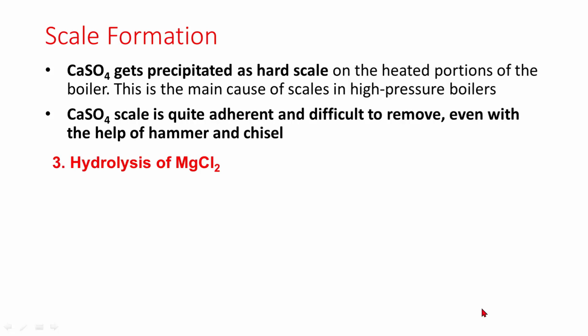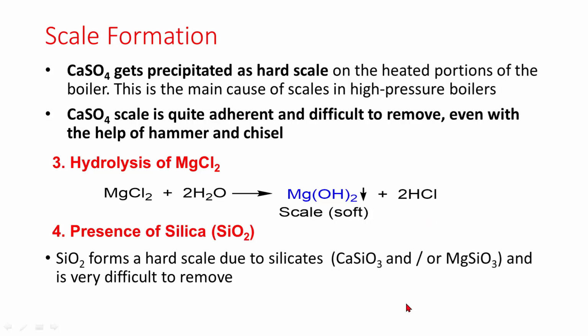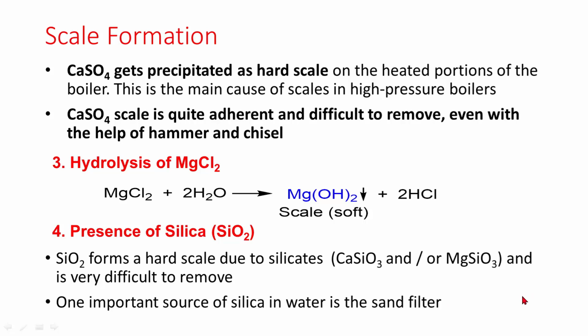Hydrolysis of magnesium chloride: magnesium chloride with water gives rise to precipitates of magnesium hydroxide, which give rise to a scale which is soft. Presence of silica: silica forms hard scale due to calcium and magnesium silicates, which are very difficult to remove. An important source of silica in water is the sand filter.